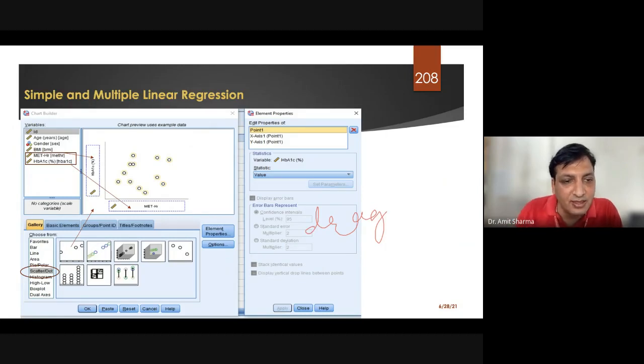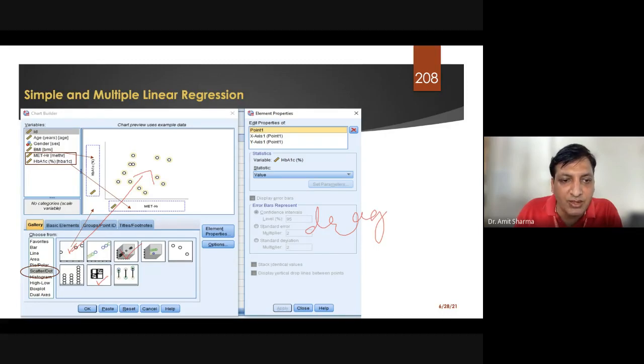For example, this graph name is simple scattered. This graph name is something else. This graph name is multiple scattered. This graph is a 3D multiple dot scattered plot. So different names are there for each graph. As you move the mouse, whichever graph you want to draw, you can drag from the lower window to the upper window.